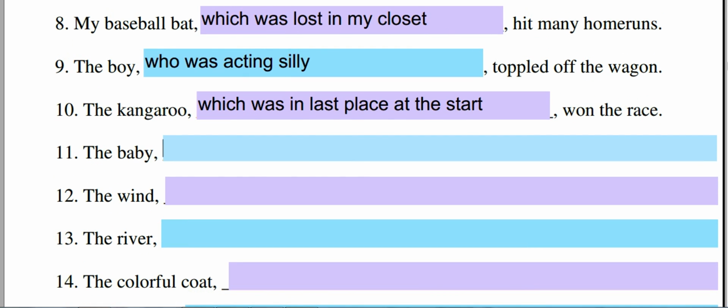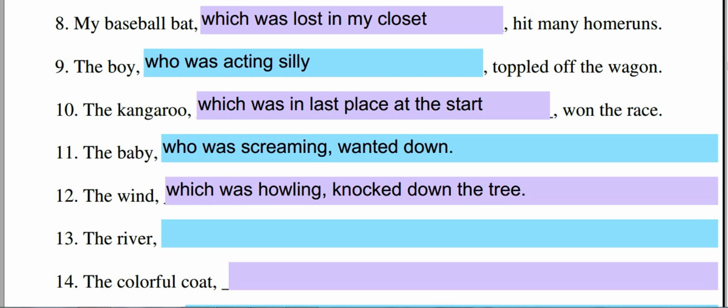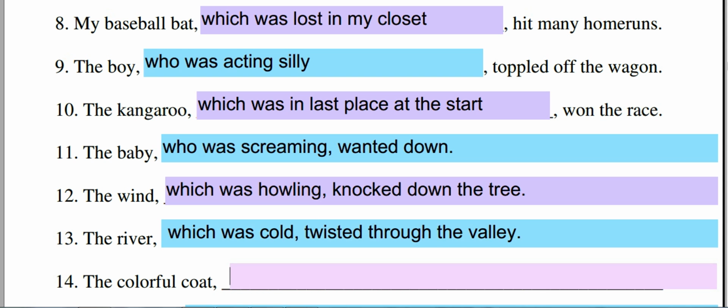Baby, who was screaming. Now we have to complete the rest of it. So who was screaming did what? Let's say wanted down. The wind, which was howling, did something. Knocked down the tree. The river, which was cold, twisted through the valley.